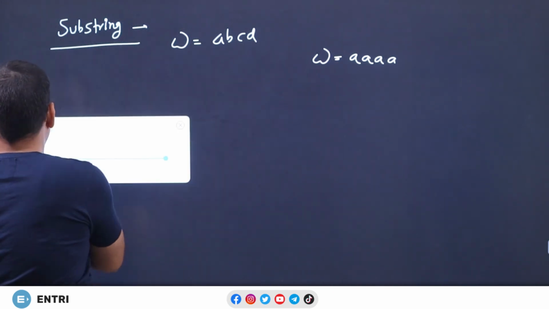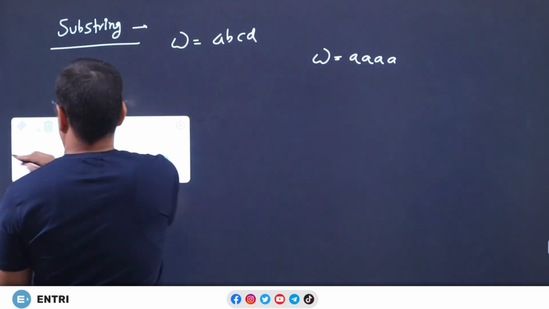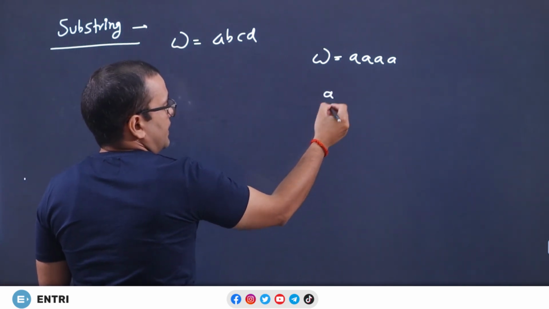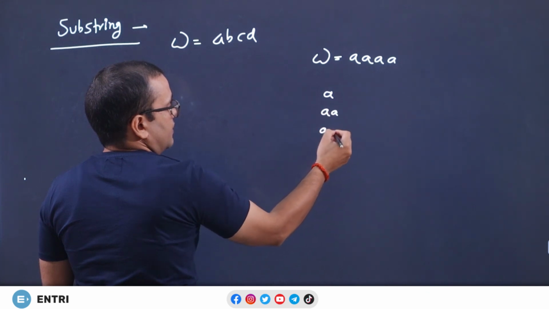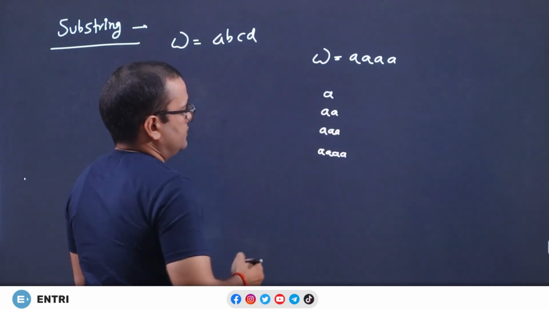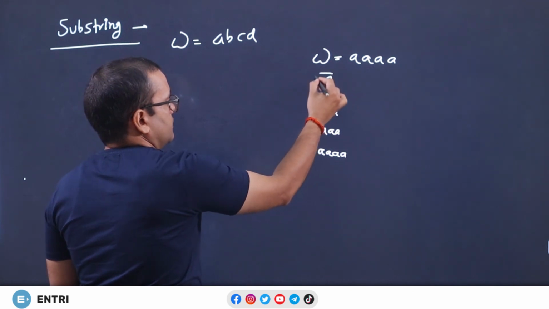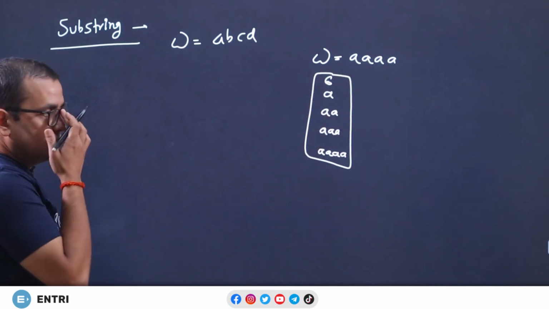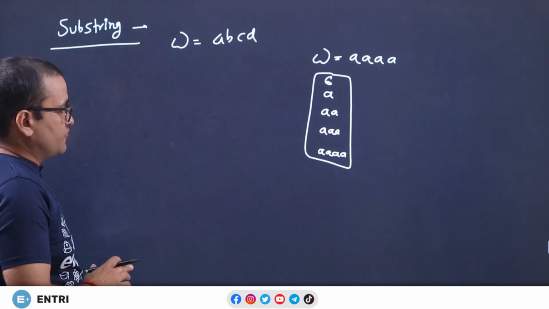Now write all these substrings. If you take AA, the substrings will be A, double A, and epsilon. These are the possible substrings only. These are the 5 possible substrings.